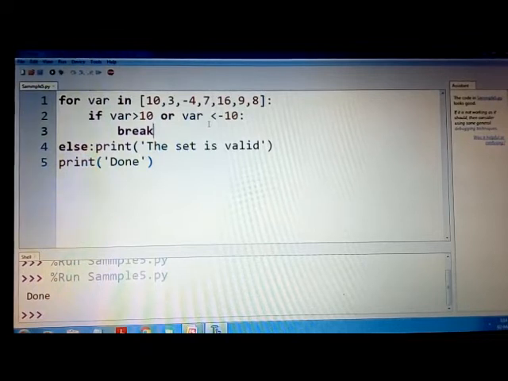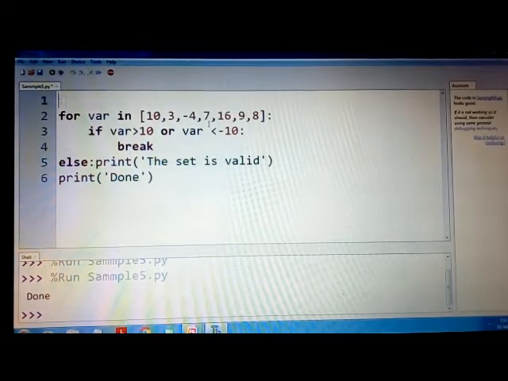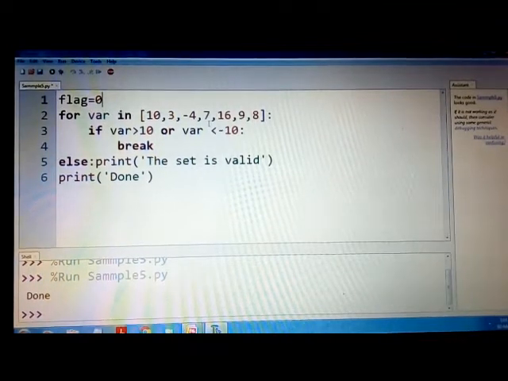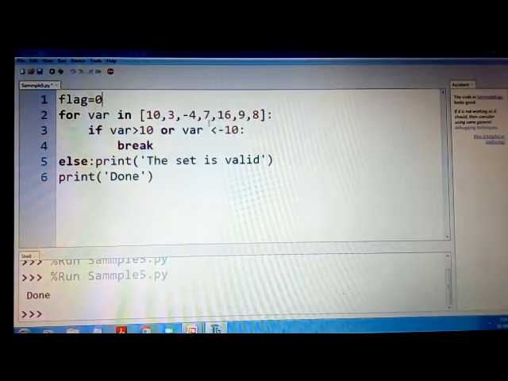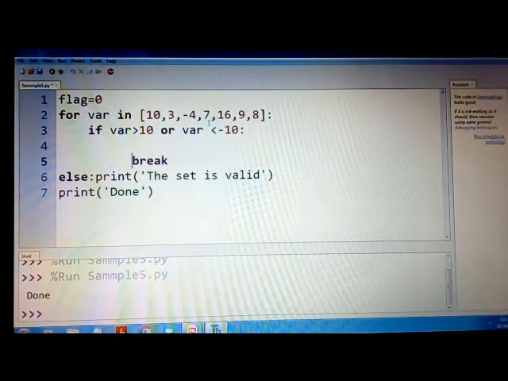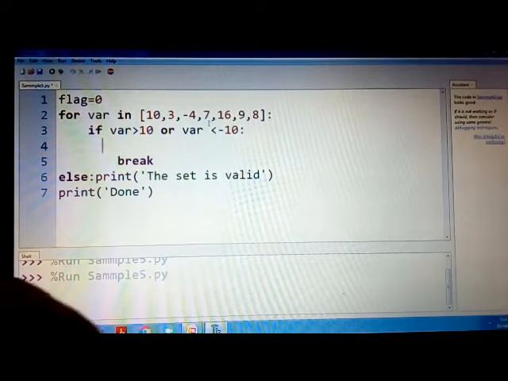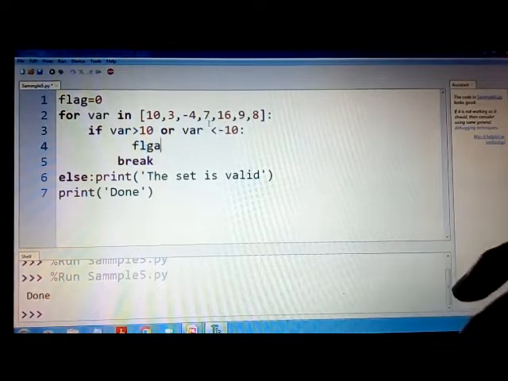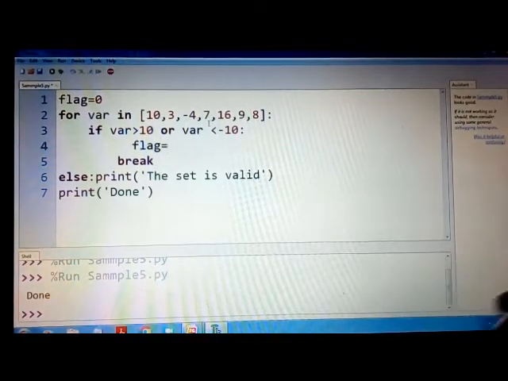Now what you need to do is you need to take a variable here. Let us call that variable flag, and let us call the initial value of the flag outside the loop as 0, and the moment it goes true, that is in this block, then I know that it is not a valid set, so I will make the flag equal to 1.